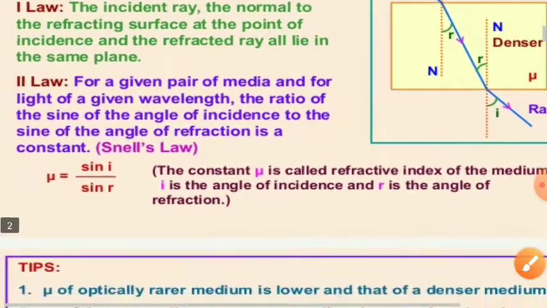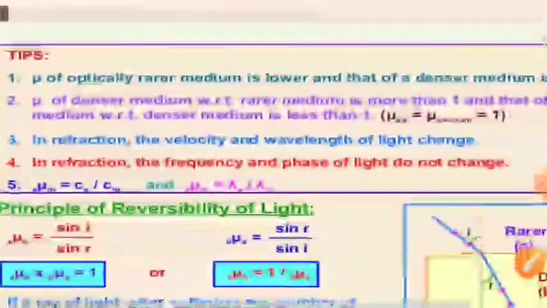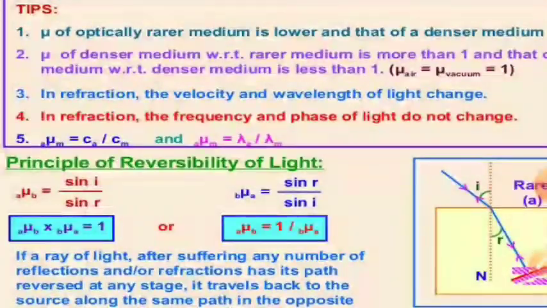The second law of refraction is also known as Snell's law. For a given pair of media, the medium having the higher value of refractive index acts as a denser medium, and the medium having the lower value of refractive index acts as a rarer medium.